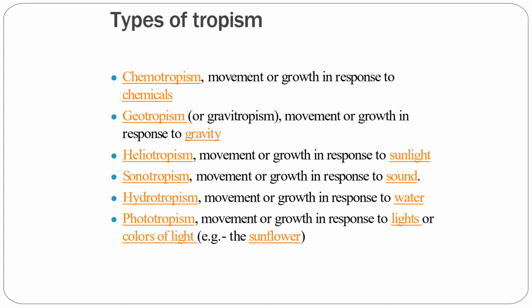Then hydrotropism. Hydrotropism, it is the movement or growth in response to water. Hydro means water. And lastly, phototropism. This is the movement or growth in response to light or colors of light. For example, the sunflower.